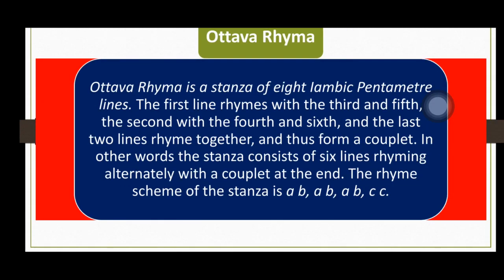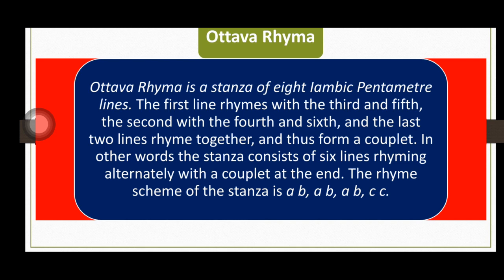Here we have the structure of ottava rima stanza. How to structure this type of stanza? Ottava rima is a stanza of 8 iambic pentameter lines. So there will be 8 lines. Previously we learned that there were 7 lines, and in this form of stanza there will be 8 lines, and each line will be structured as iambic pentameter.